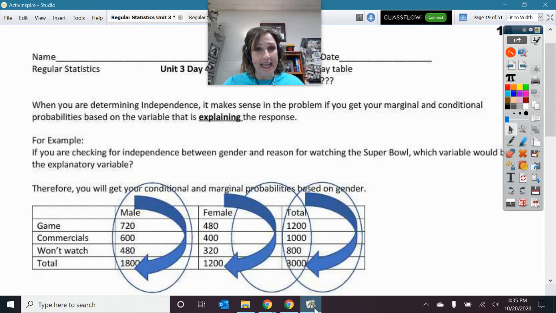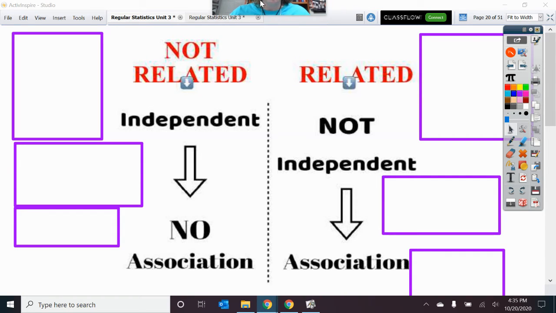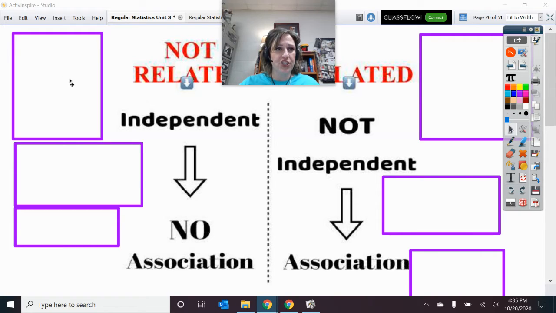All right, let's take our understanding of independence between variables to the next level. Okay, so we have previously been looking at two-way tables and deciding these things: are they related or are they not related? Okay, and so I have some additional information here I thought might help.